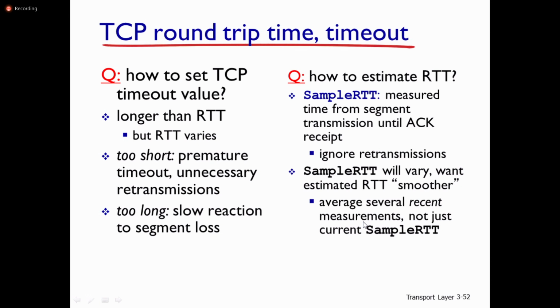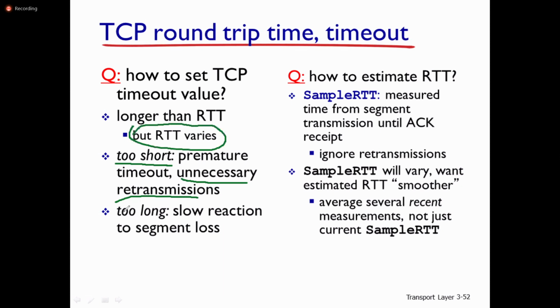So how to set the TCP timeout value? Is it larger than the round trip time? But RTT varies depending on the size of the packet also. If it is too short, there is a premature timeout and there are unnecessary retransmissions. So it must be longer than RTT, but RTT values vary.